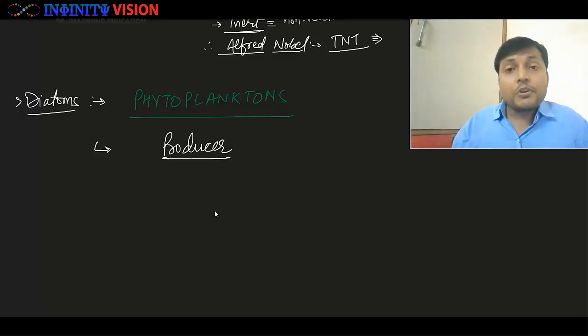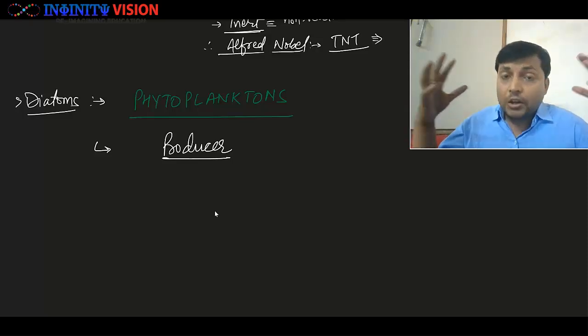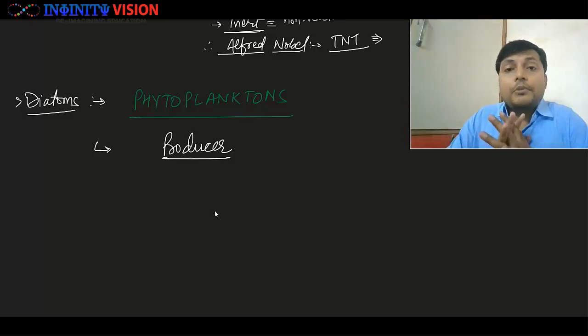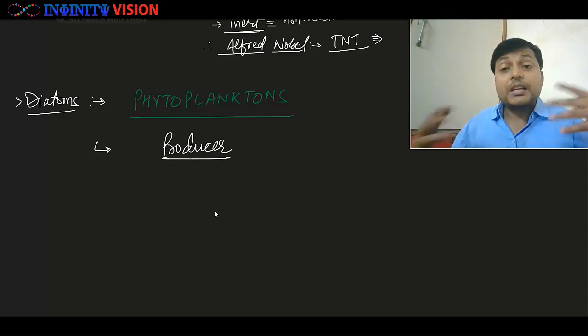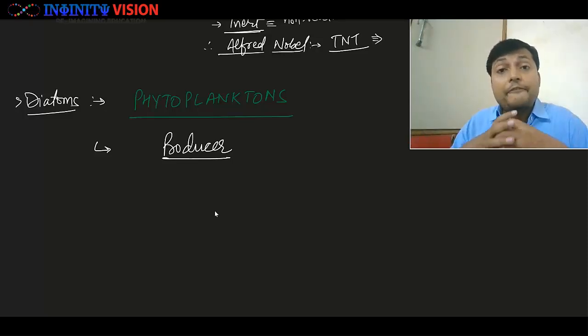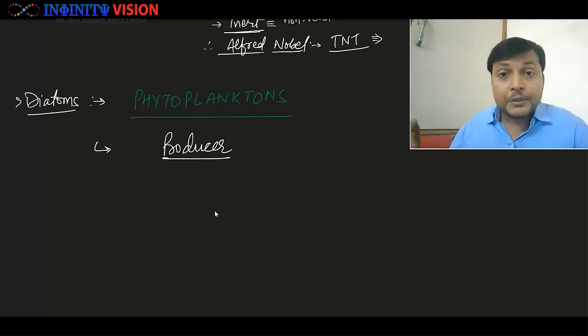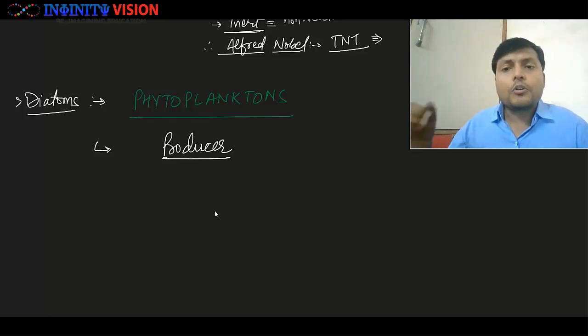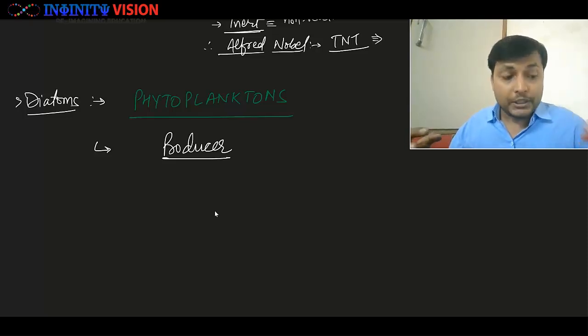now the number of diatoms is very high in the oceans. The number of diatoms is incredibly high. Since they are in very large number, they collectively do a lot of photosynthesis. So they are responsible for producing the majority of food.